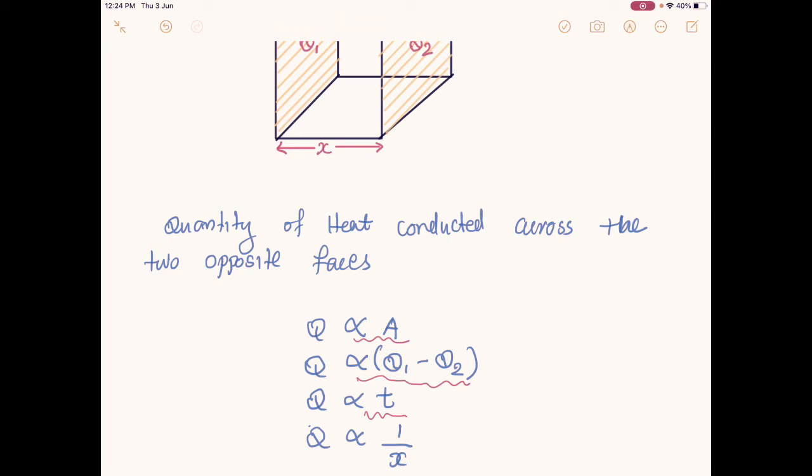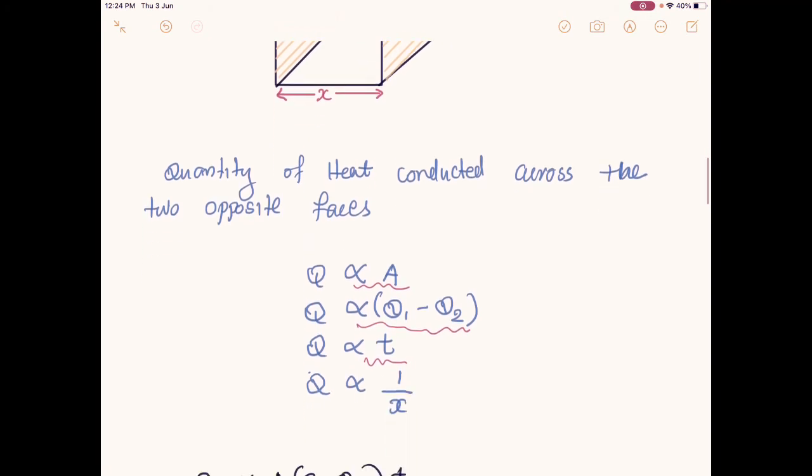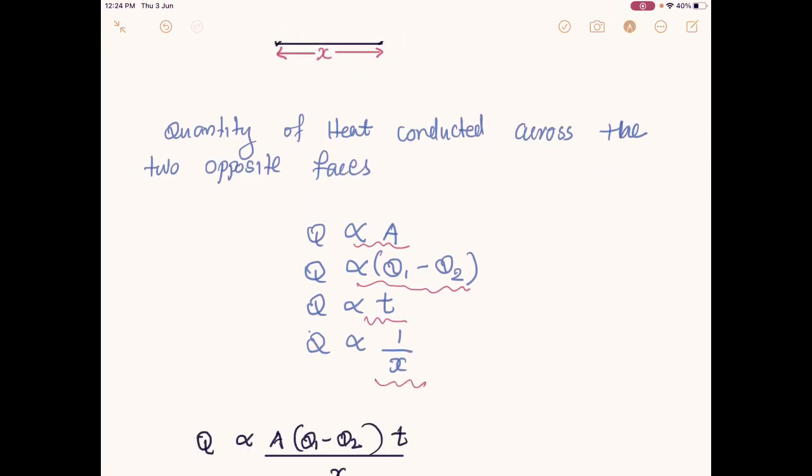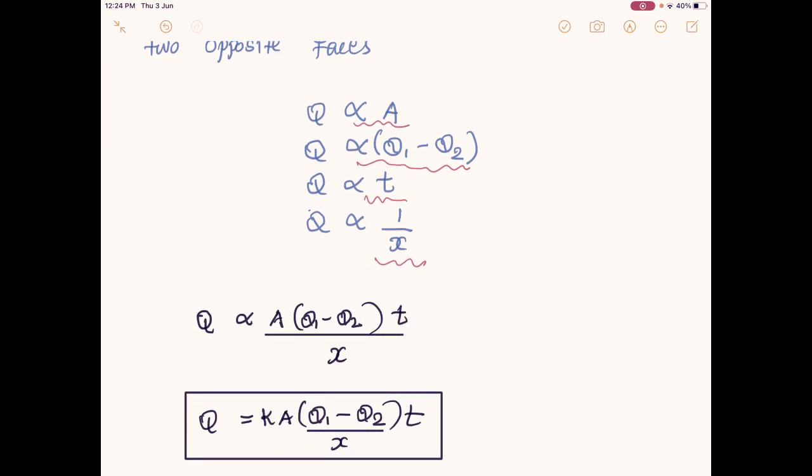And Q, the amount of heat transferring from one face to another, is proportional to the distance between these two faces. So it is inversely proportional to the distance, the separation between these two faces. All these dependence factors I can write in this simple form of equation. So Q is proportional to the cross area of the face, the temperature difference and the time taken, and inversely proportional to the separation between these faces. So I can write this as an equation.